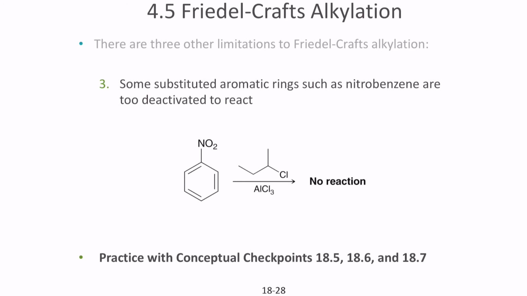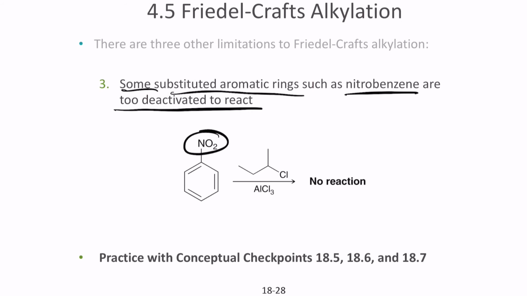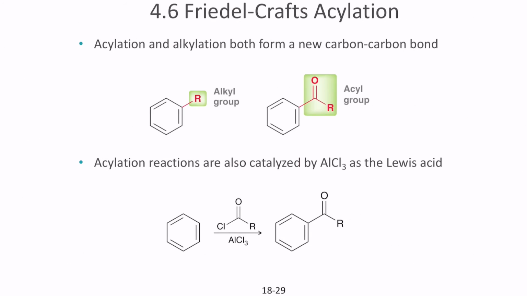Another problem is that some substituted aromatic rings such as nitrobenzene are generally too deactivated to react. So with nitrobenzene here, the nitro group is a deactivating group which causes the reaction not to occur. Which means some substituted rings will not undergo Friedel-Crafts alkylation. We will see why at the end of this lecture, but these are the simple limitations of Friedel-Crafts alkylation. So to overcome this, we use Friedel-Crafts acylation as a different method.